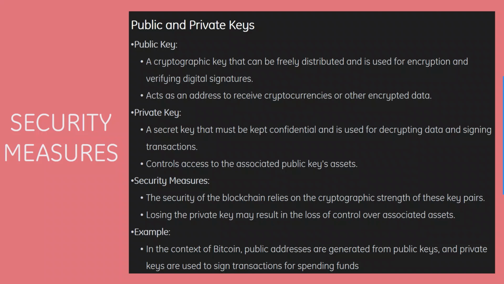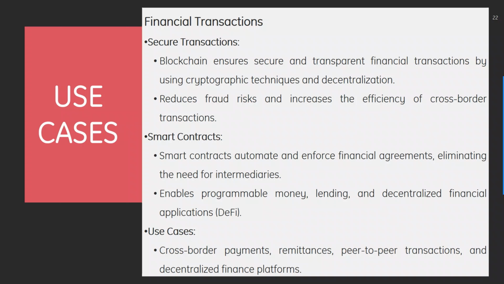An example being, in the context of Bitcoin, public addresses are generated from public keys and private keys are used to sign transactions for spending funds. Some of the use cases include financial transactions, secure transactions. Blockchain ensures secure and transparent financial transactions by using cryptographic techniques, decentralizes and reduces fraud risks, and increases the efficiency of cross-border transactions.